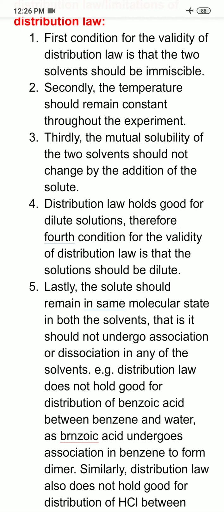Now what is the meaning of the same molecular state? Same molecular state here means that the solute should exist in the same molecular formula, or I can say same form, in which it exists before the addition. That is, it should not undergo association or dissociation in any of the solvents.